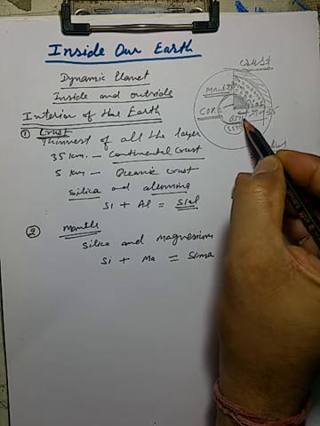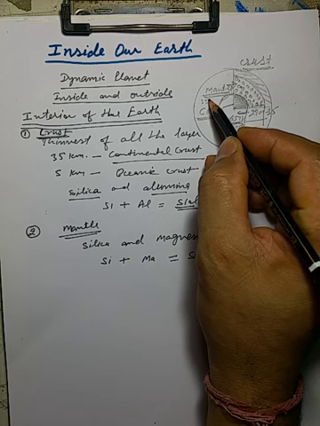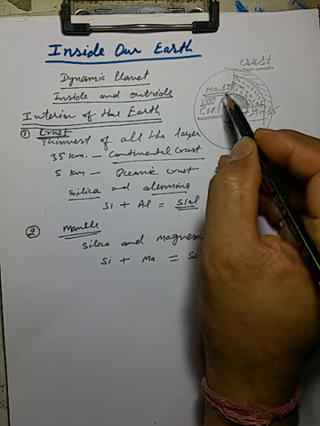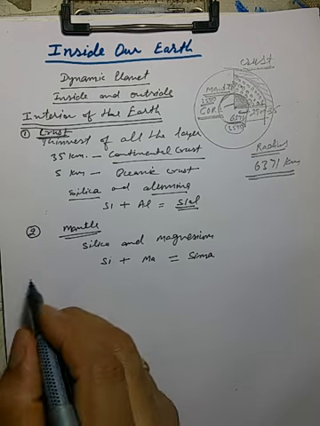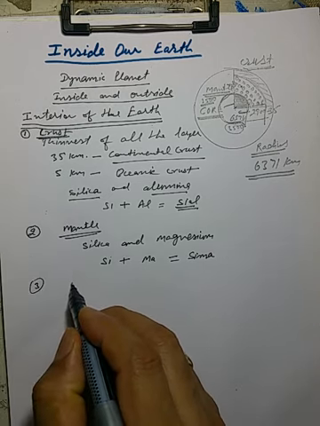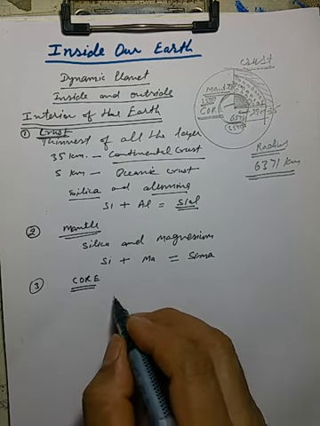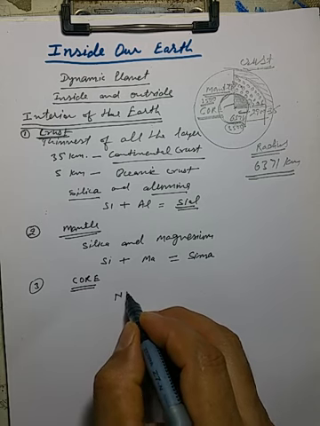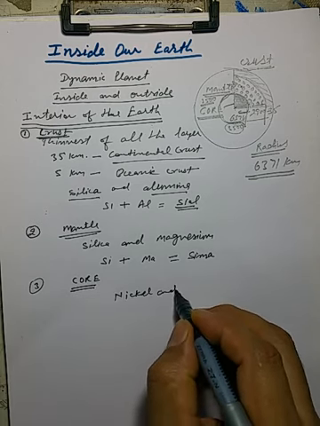The radius of this core is around 3500 kilometers, and this core is made up of nickel and ferrous.